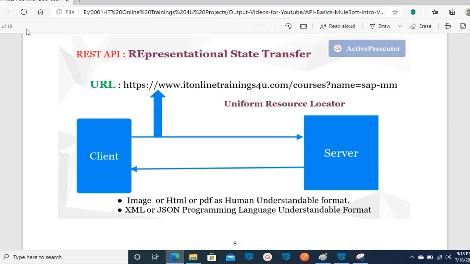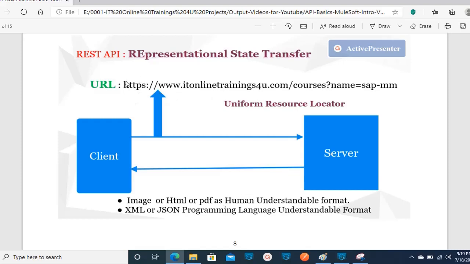Okay, whenever you enter some URL in a browser, a URL is nothing but this HTTP or HTTPS secure services. Whenever you enter a URL in a browser, you are actually sending a GET request to the server. Okay. What are the different sections in this URL? Let's see.